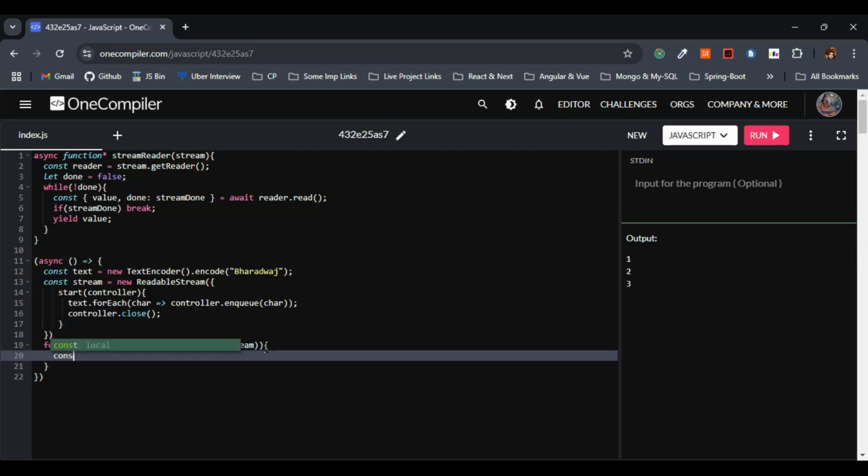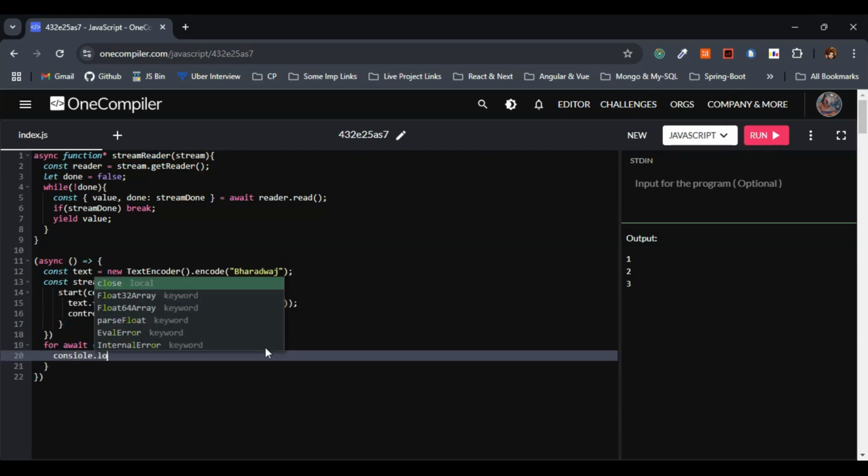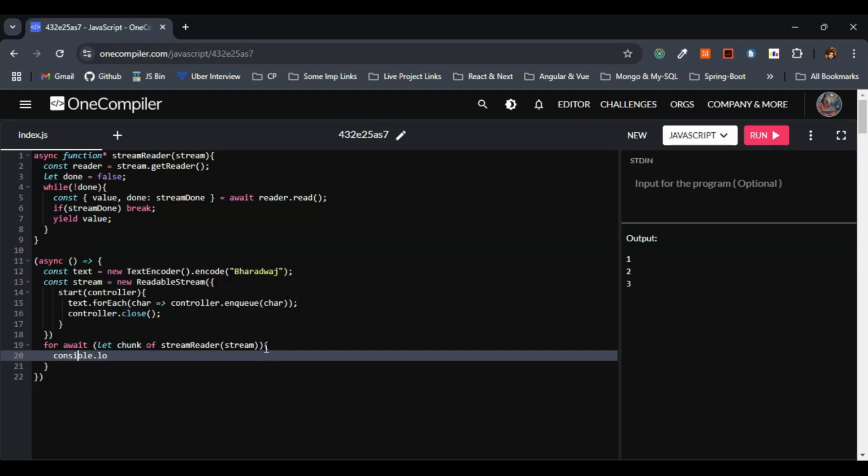Next, within this one, let's log something. I'll quickly come here and give console log of String dot from char code, right?